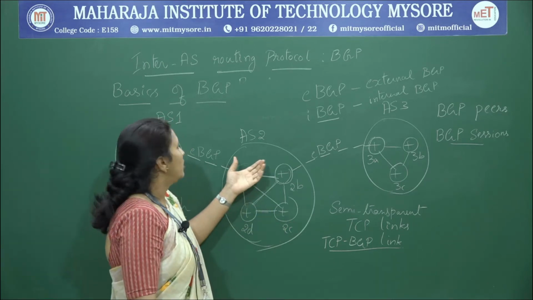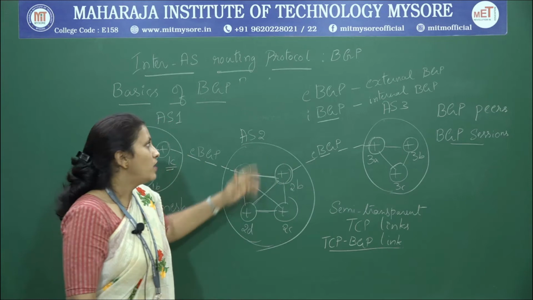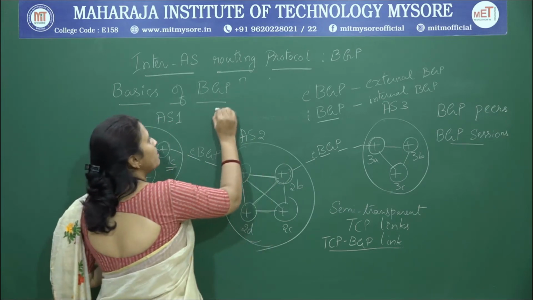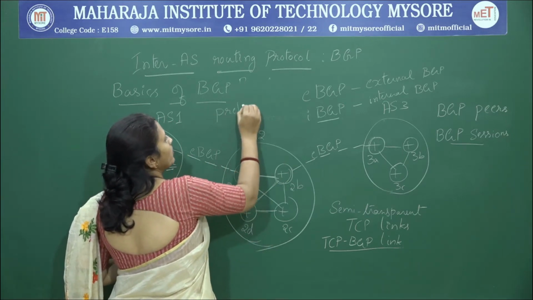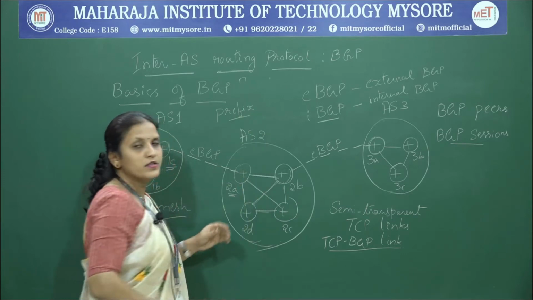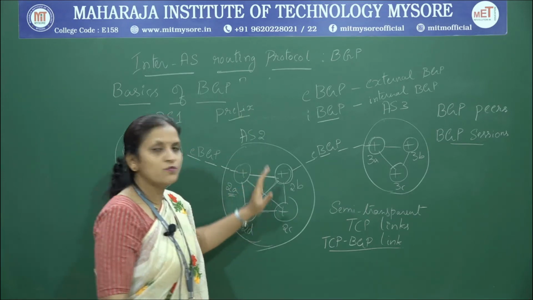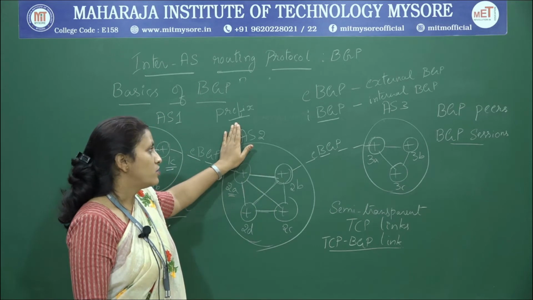So, in BGP we call the subnet a prefix. We call the subnets in autonomous systems prefixes.